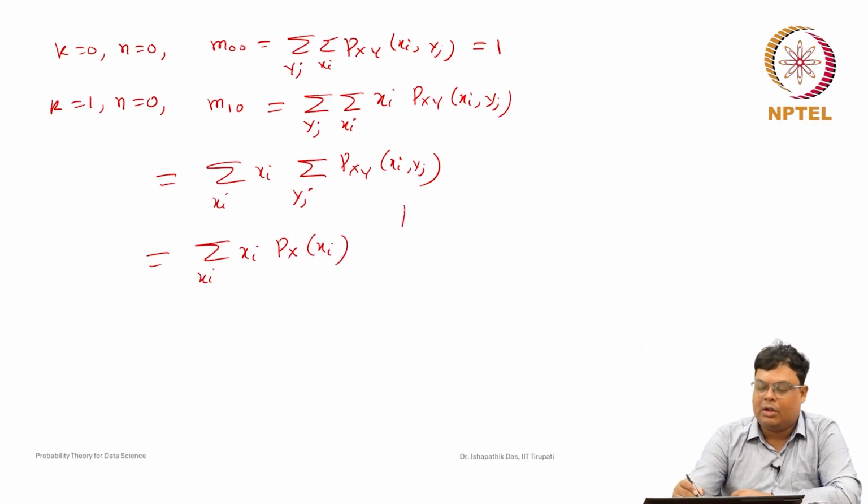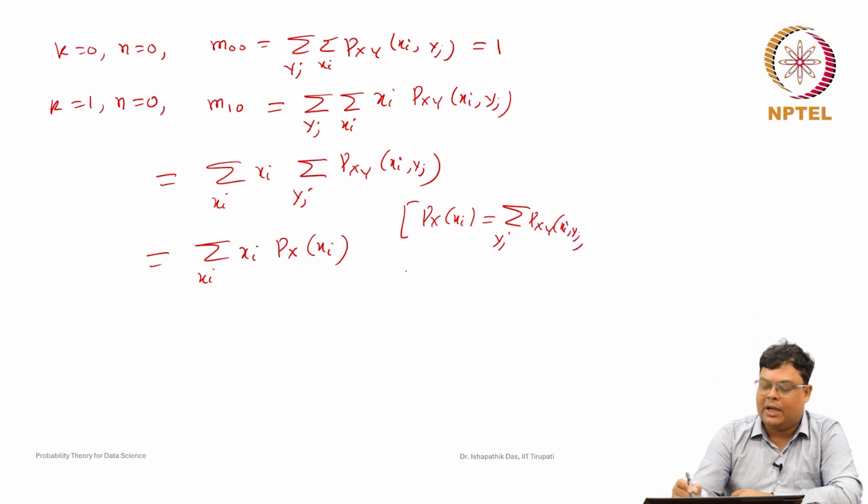By definition you know how we find the marginal probability mass function: if you take the sum over the other variable y_j, fixing x_i, you get P_X of x_i, then if you take the sum of x_i P_X of x_i,